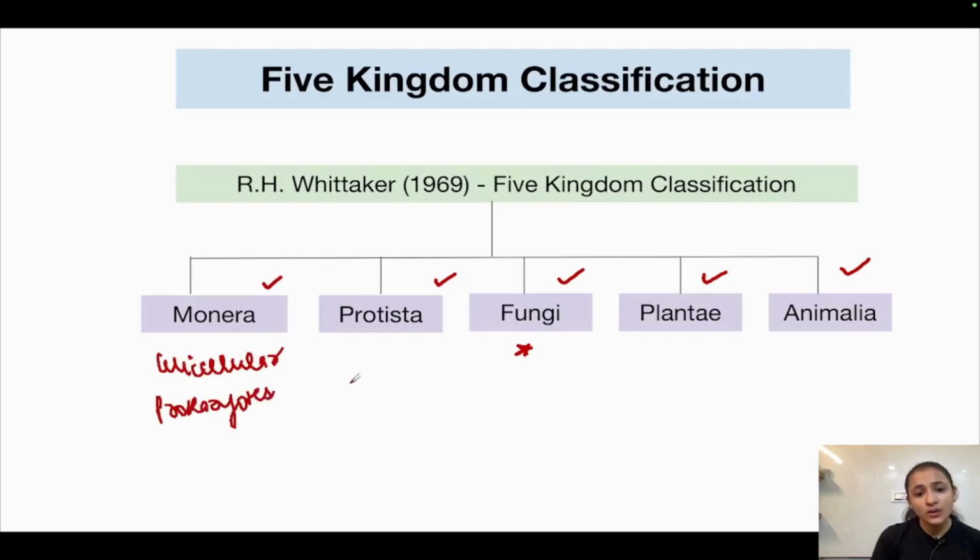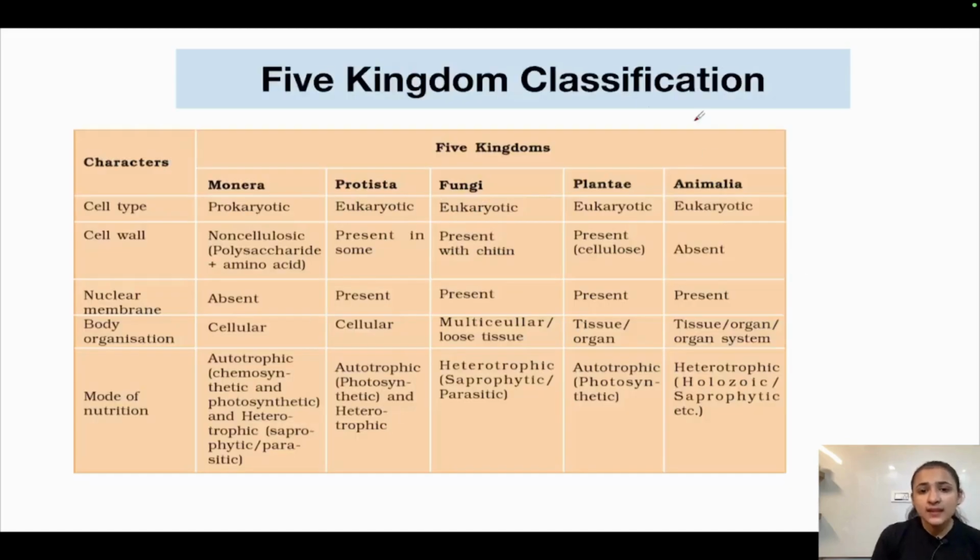Protista included all the unicellular eukaryotes. Okay. Now, this table is very important. Okay, this is from NCERT. It is very important and you need to literally memorize this table.